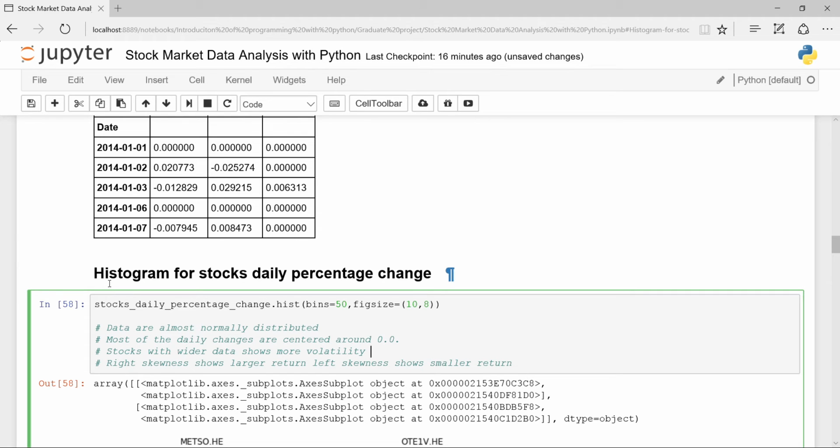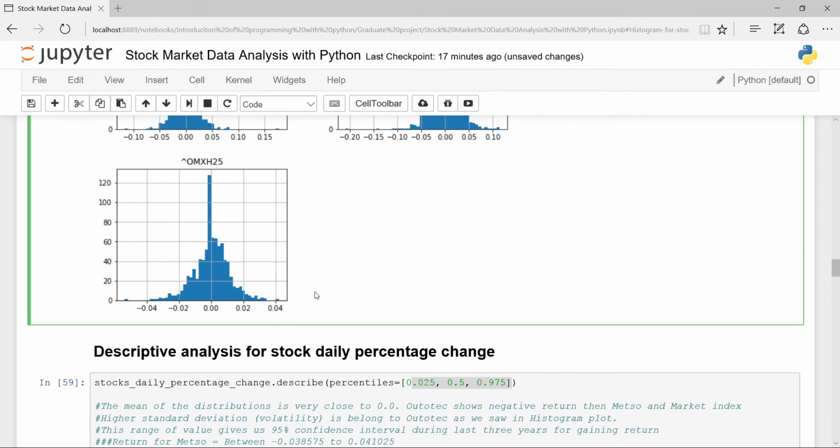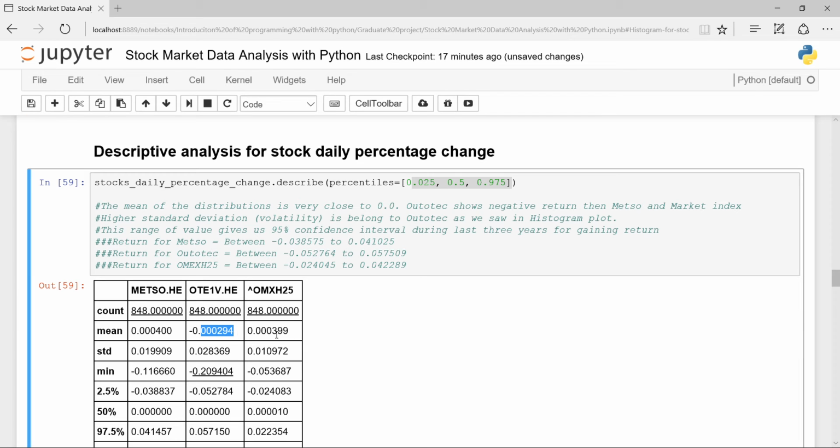Then again, I get the histogram of my daily percentage changes. Here it shows really good data to me. It's normally distributed. However, there is a little bit of skewness, but it's normally distributed. And in the descriptive analysis also, I can see the means of the values are really close to 0. And Outotec shows a more negative return than Metso and the market index.